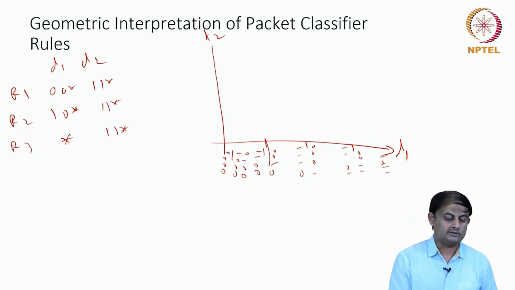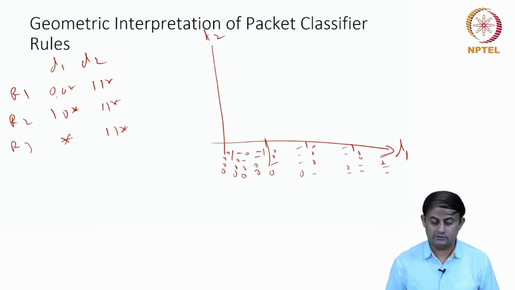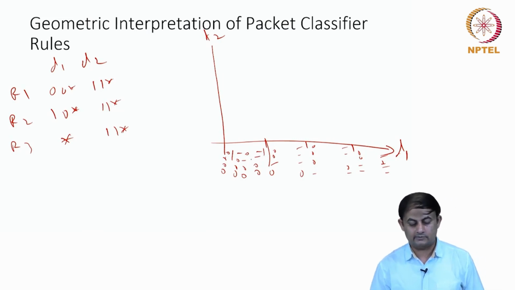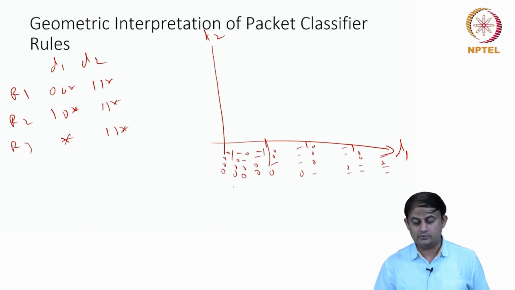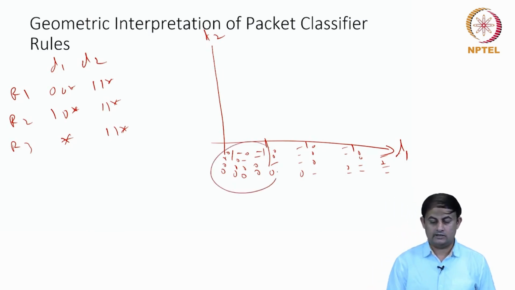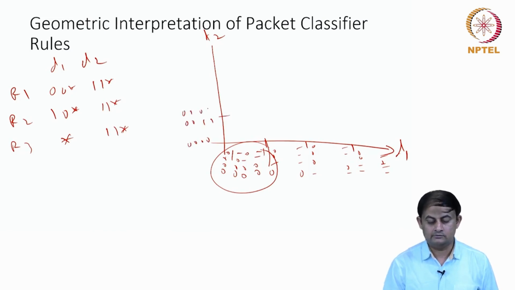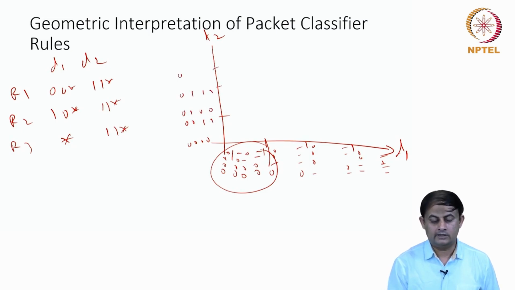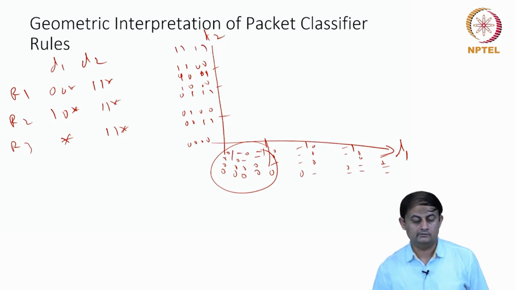The prefixes actually fall into one of these regions. So for example, for 0 0, where exactly is the region 0 0 falling? Particularly in this range, these four values have the prefix 0 0 star. Similarly on the y-axis as well, I am going to create a similar division. This is 0 0 0 0 up to 0 1 1 1, and then 1 0 0 0, this is 1 0 1 1, and 1 1 0 0 up to 1 1 1 1.